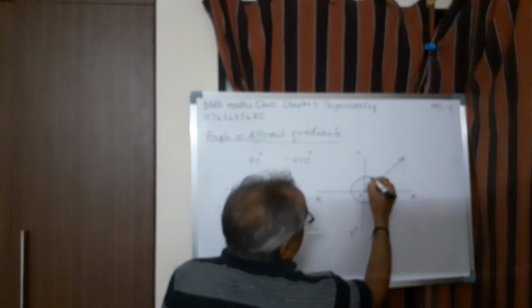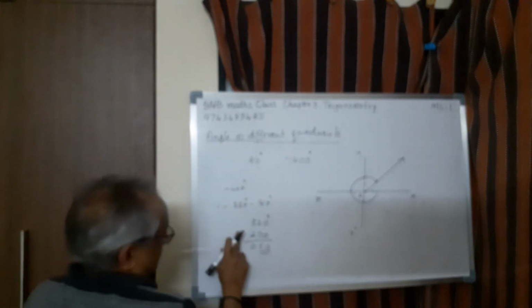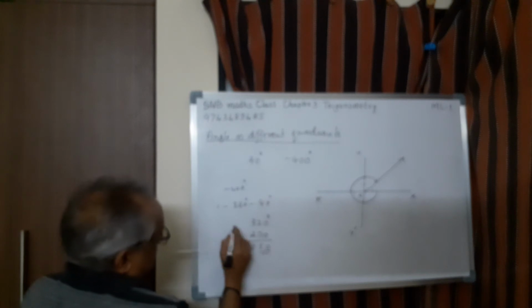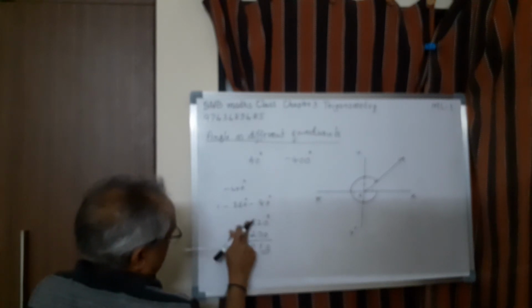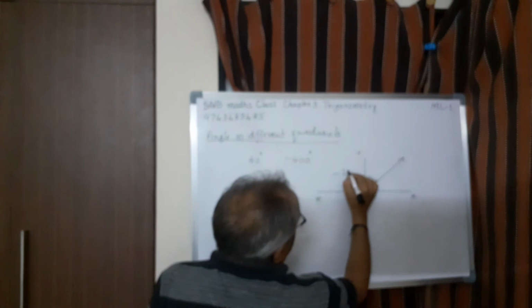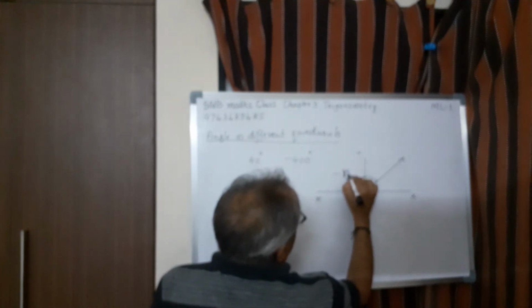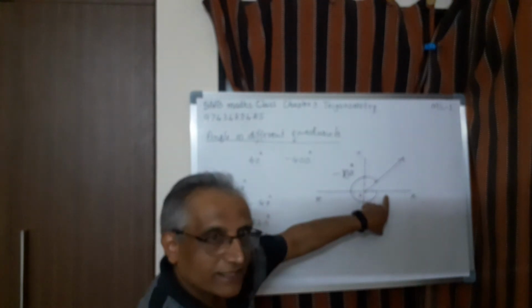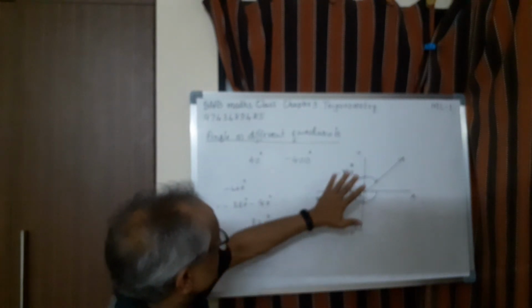So this angle refers to minus 320. Both are minus actually. So this is minus 320 degree, because 360 degree completes and comes back here. So it is here. So this is in the first quadrant.